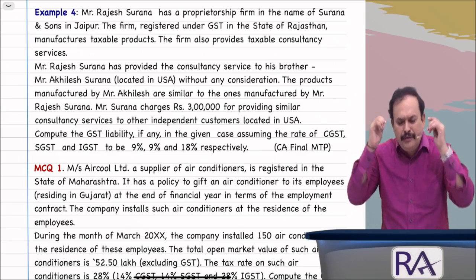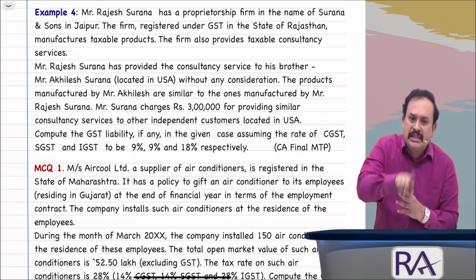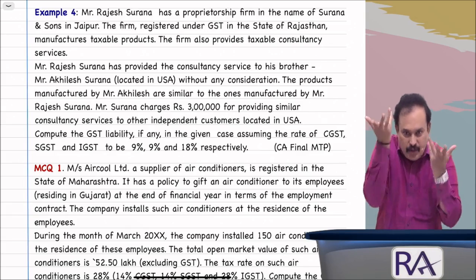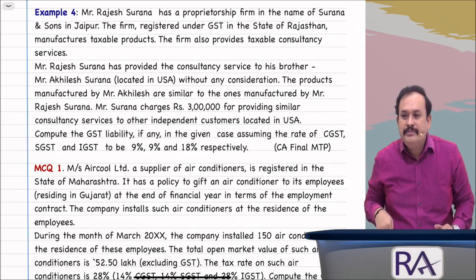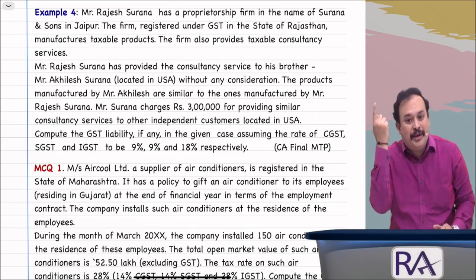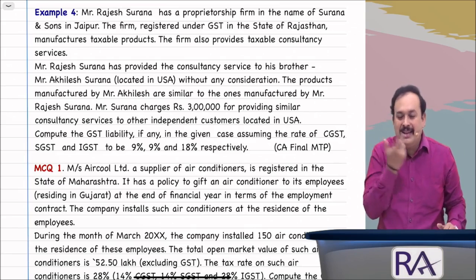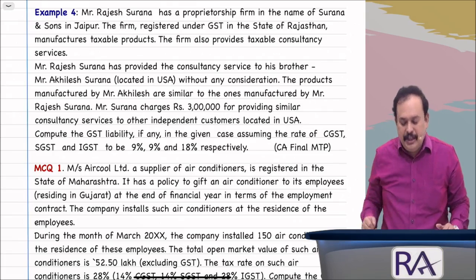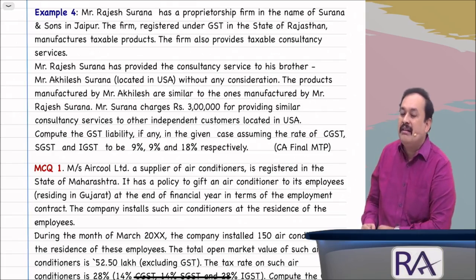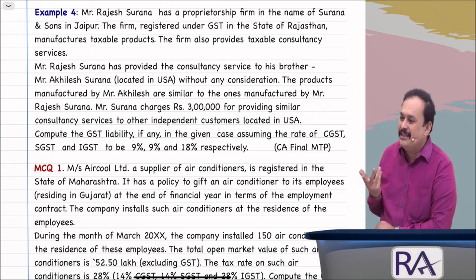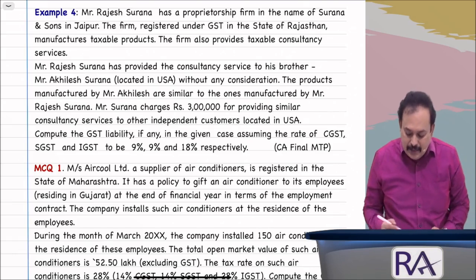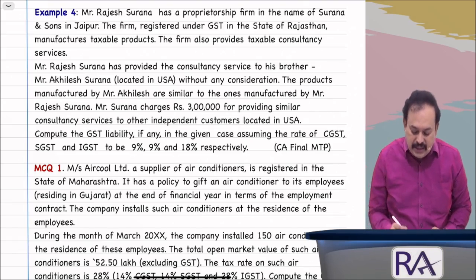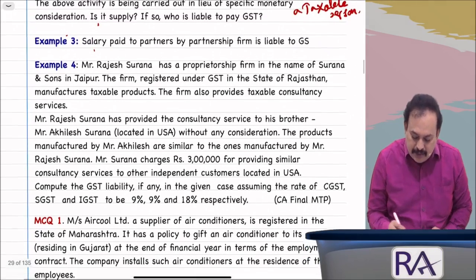Even if you call it supply, supply under 7(1)(a) requires consideration. If there is no consideration, it is not a supply. And they are not covered under Schedule 1. And the term related parties, they are not covered. Therefore, we call them non-related parties. If so, no consideration, not a supply. Is it clear, my dear friends? This is the way in which you have to analyze and answer. This point I referred to earlier, not a new point for you. Therefore, I can say in a simplified manner that the answer to this is as follows.